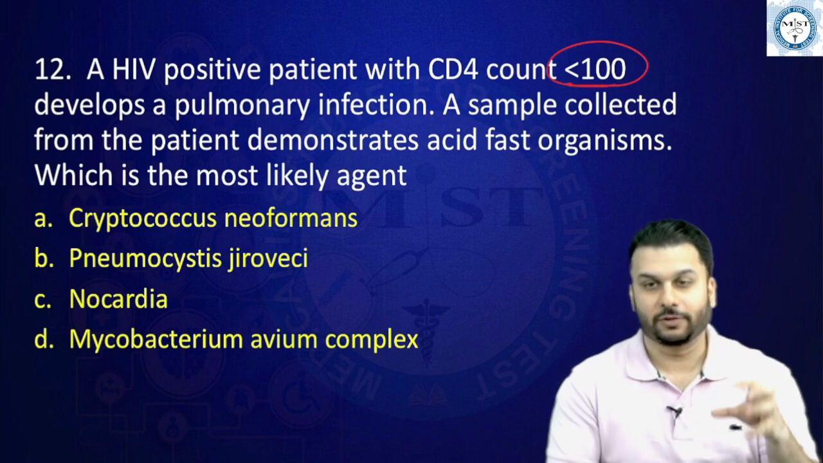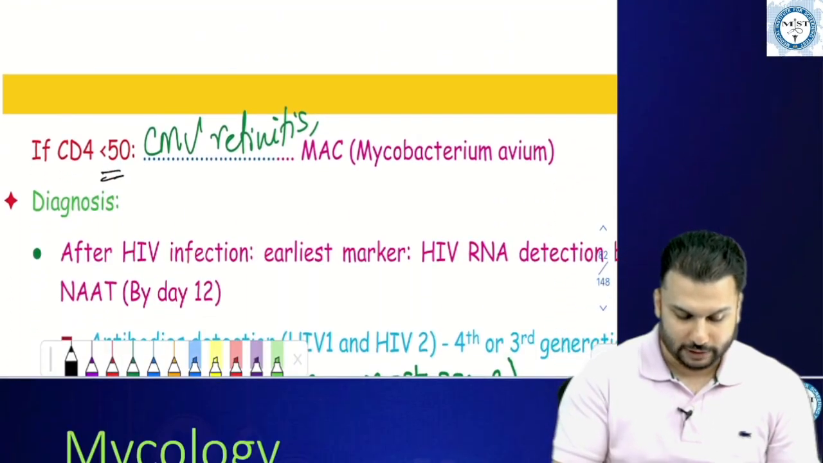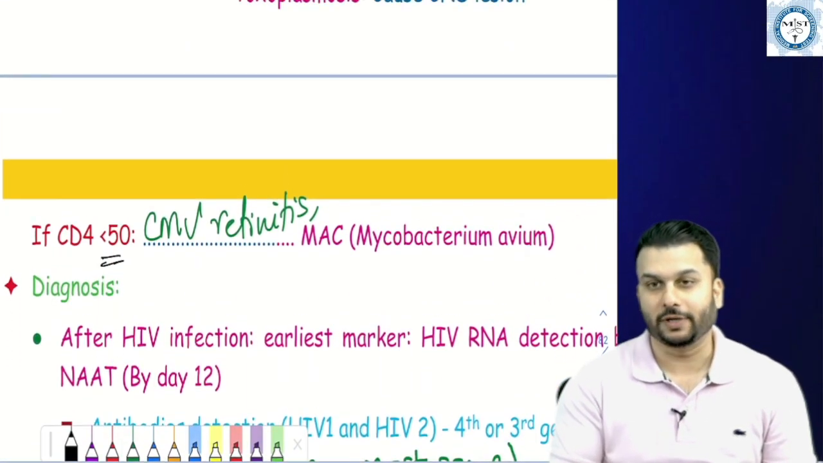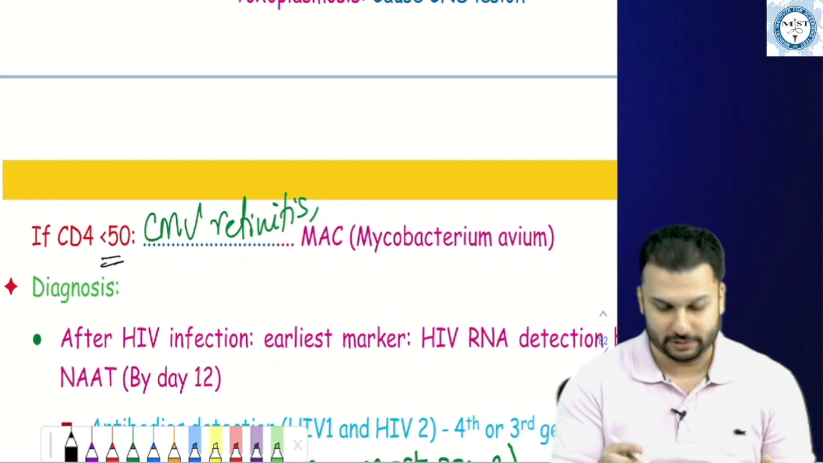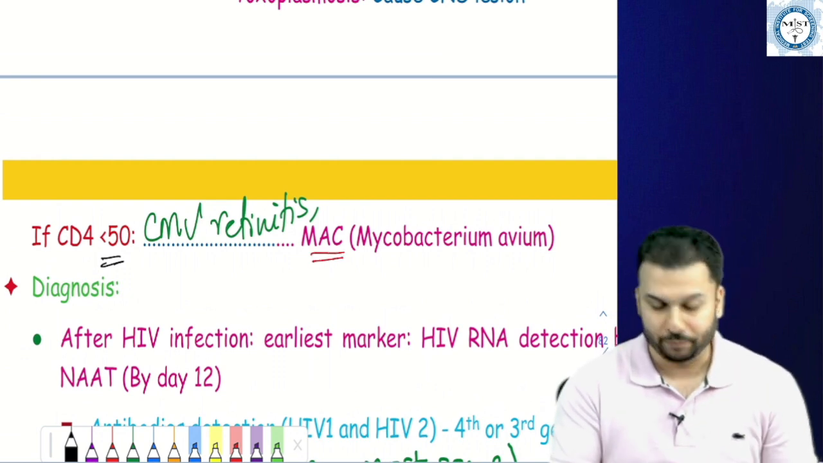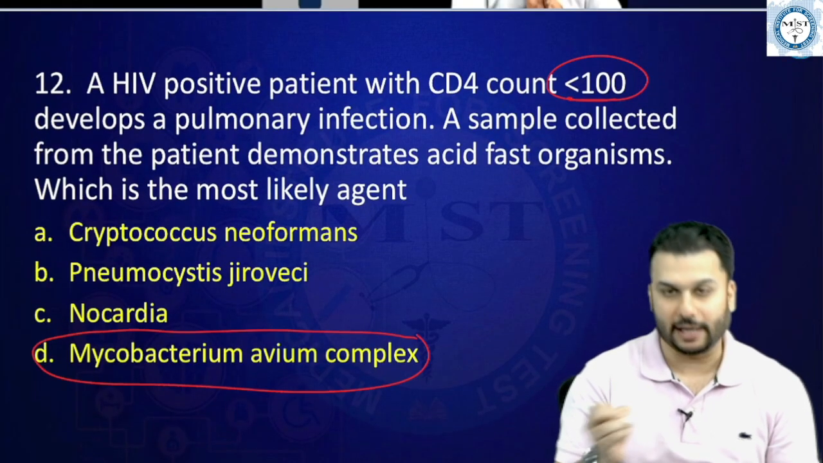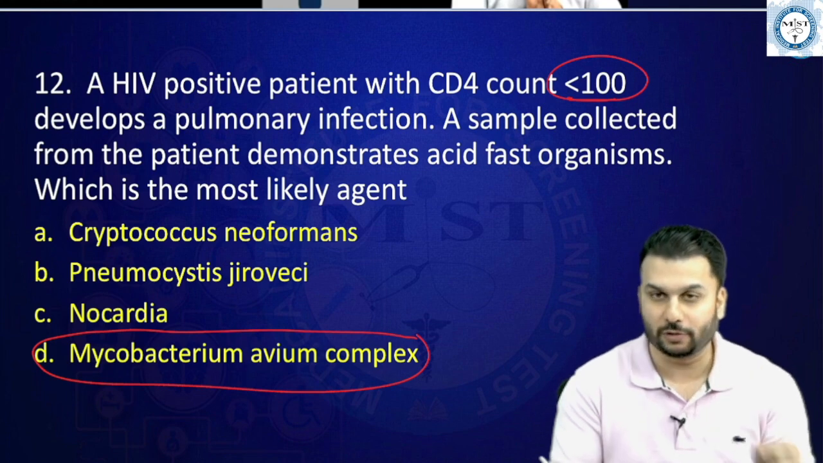See, whenever we were discussing HIV in our classes, I had very clearly told you that when the CD4 count becomes very low, let's say somewhere around 50, etc., you get MAC infections and CMV retinitis, etc. So you should all know this, guys. This has to be the answer, right? Because the CD4 count is mentioned.